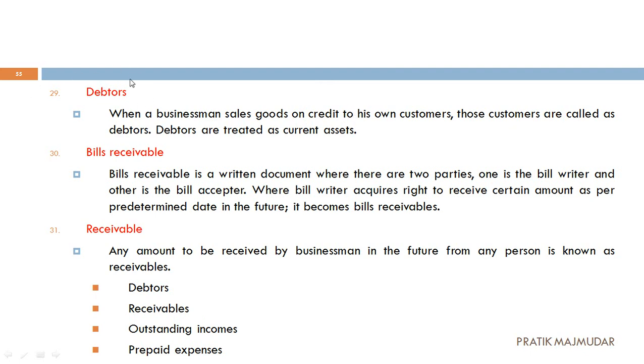Now ultimately debtors, that means I have to take some amounts from them. So they will be treated as current assets. Within 1 year, I am going to get whatever the amount of rupees is there.